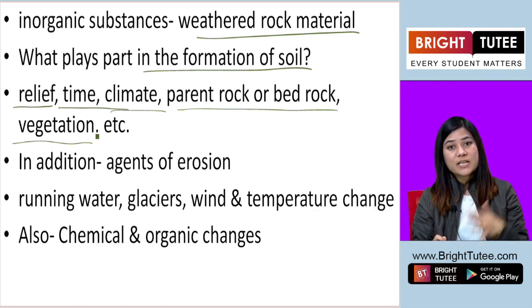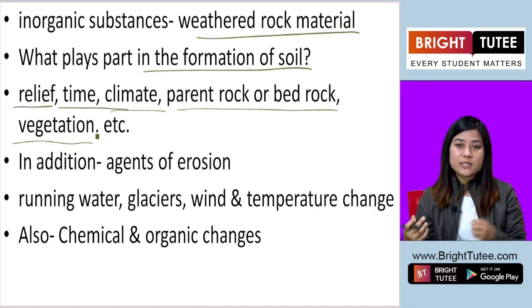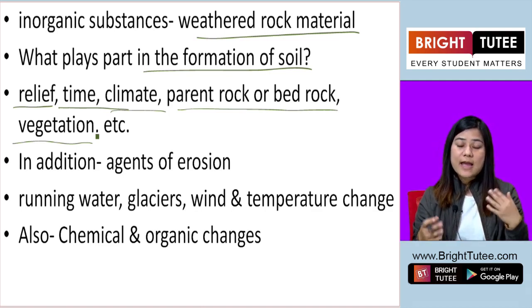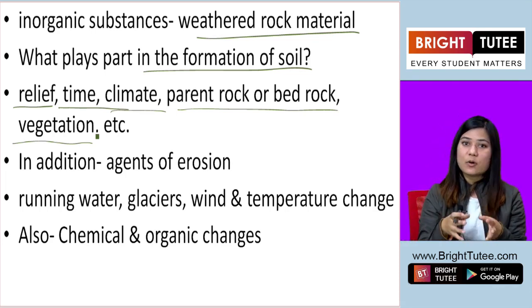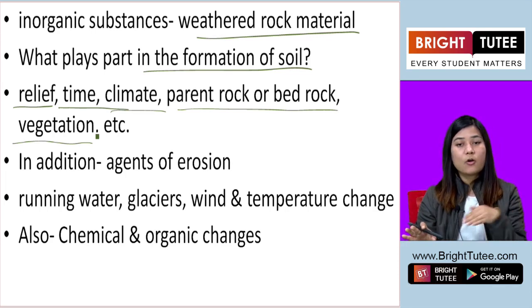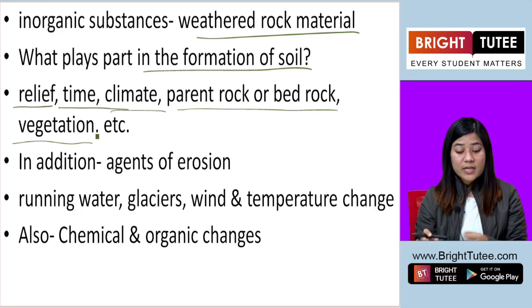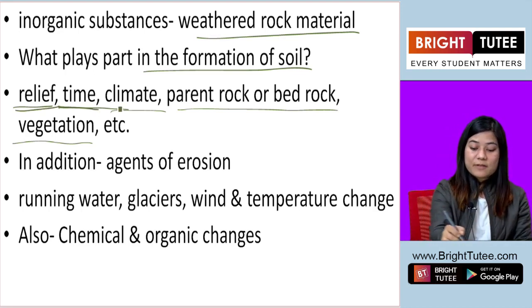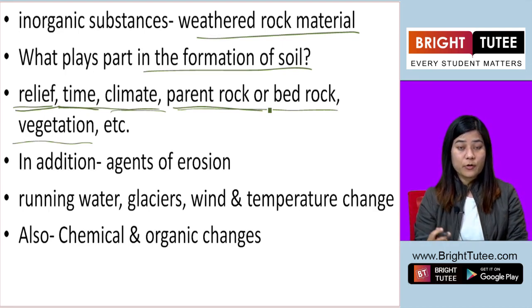Over time, with the rainfall, the rocks are eroded, the riverbeds are eroded, and with the erosion, silt is created. That silt is deposited on the river banks or on the bed of the river. That goes on to form the soil. So all these factors play a very important role in the formation of the soil.